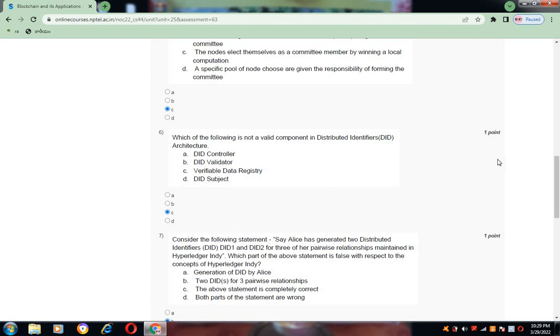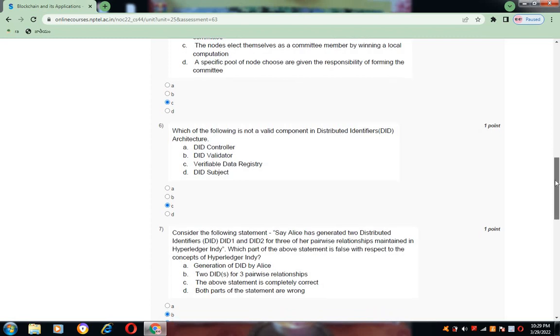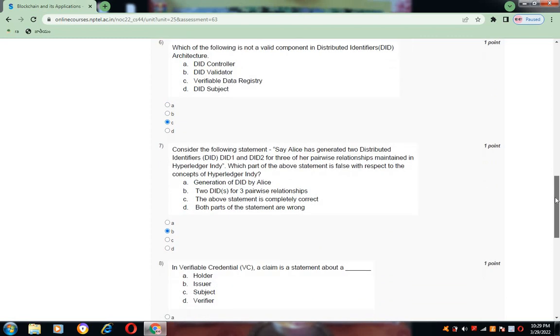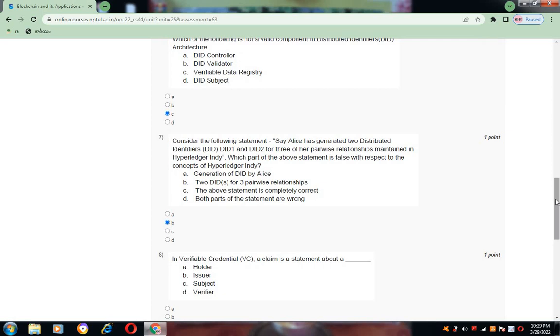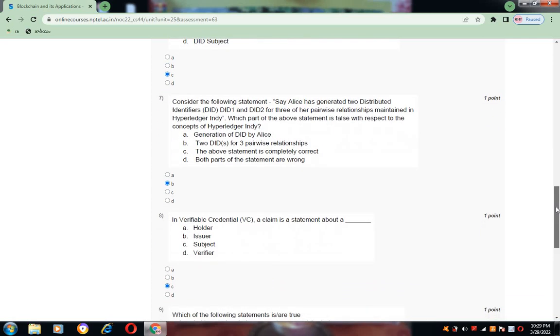Now coming to question number 7. Consider the following statement. Say Alice has generated two distributed identifiers, DID1 and DID2, for three of her pairwise relationships maintained in Hyperledger Indy. Which part of the above statement is false with respect to the concepts of Hyperledger Indy? For this, the answer is B. The two DIDs for three pairwise relationships. This is the correct option for 7. So 7 is B.